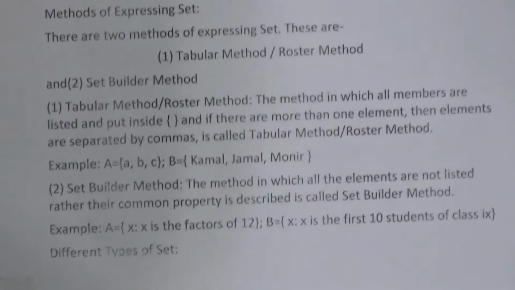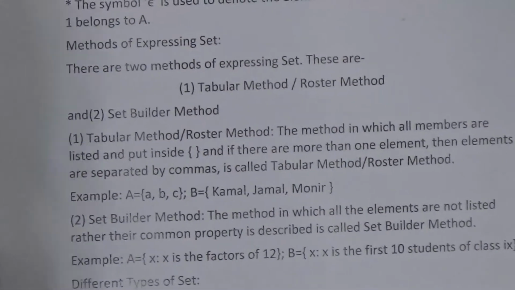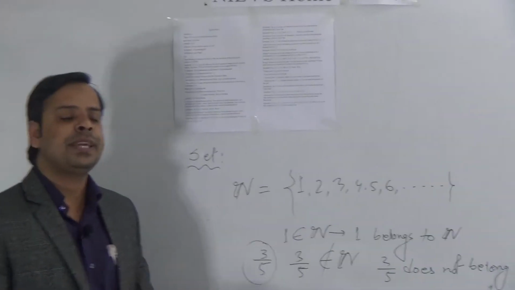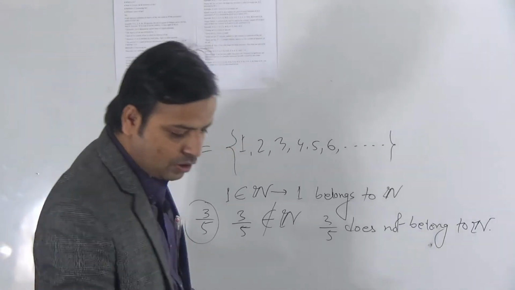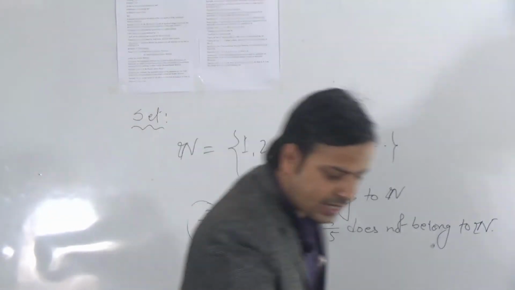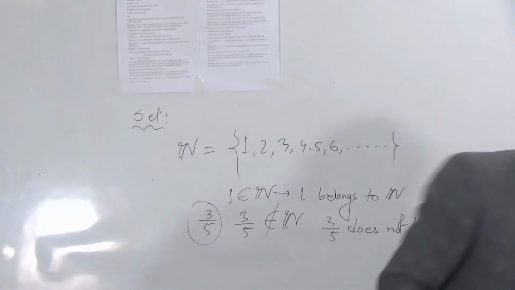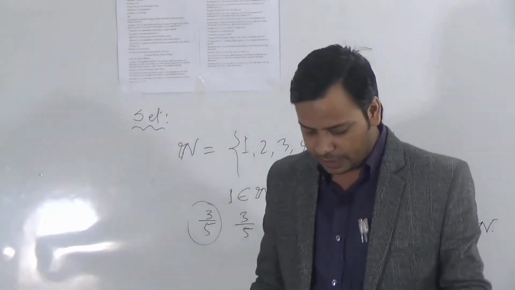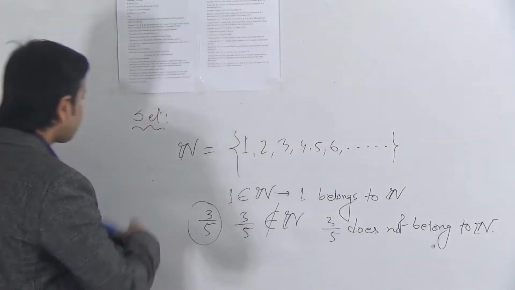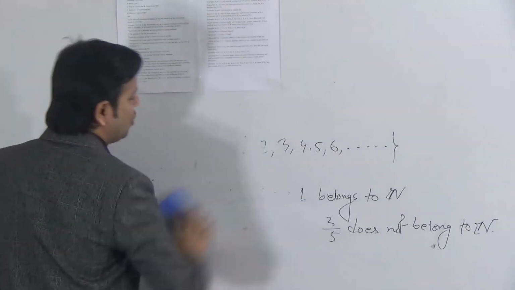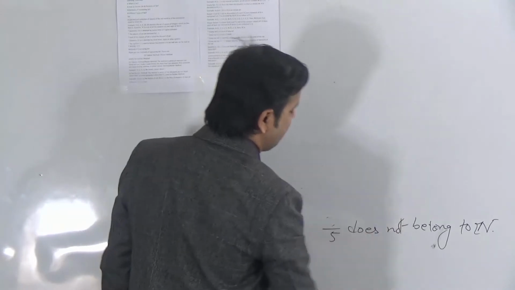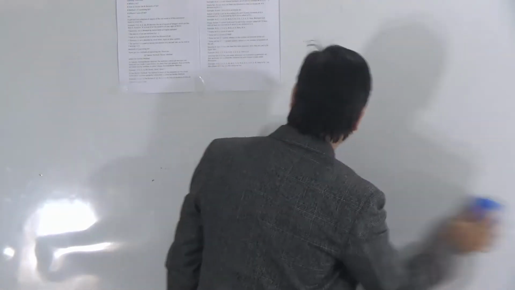Okay. Now I will discuss methods of expressing a set. How can we express a set? There are two methods of expressing a set. Dear students, you have learned in class 8, the methods are: first one, tabular method or roster method.